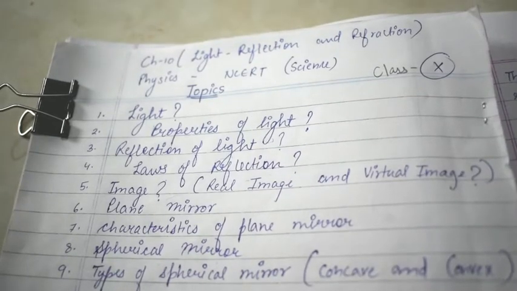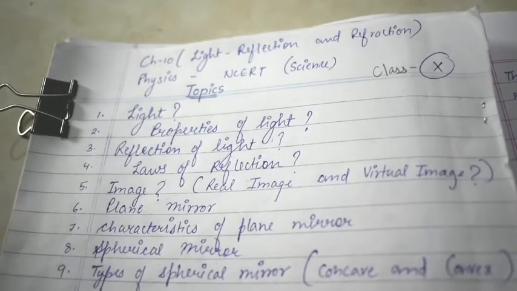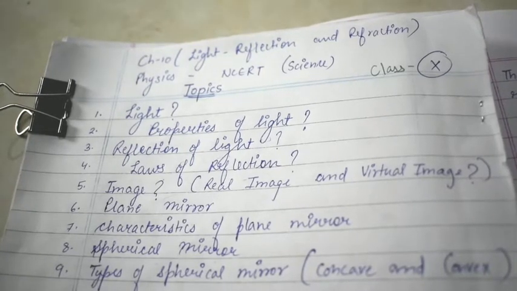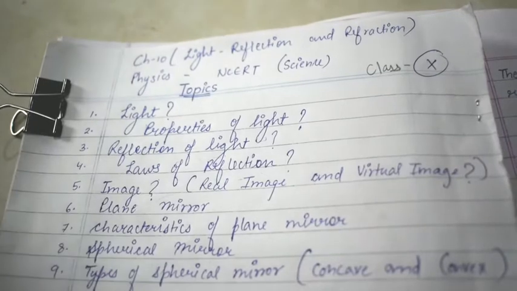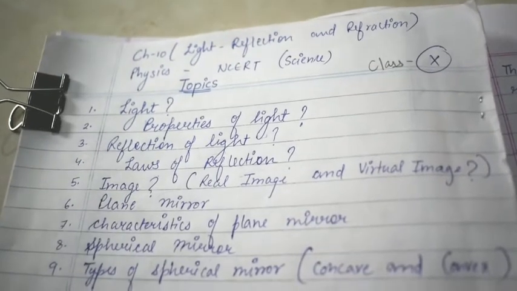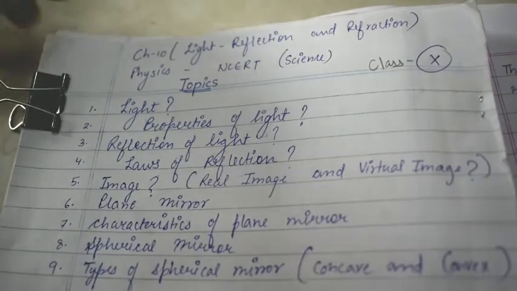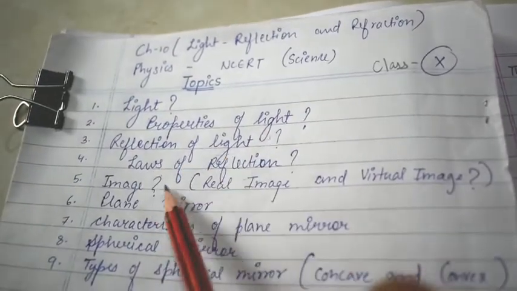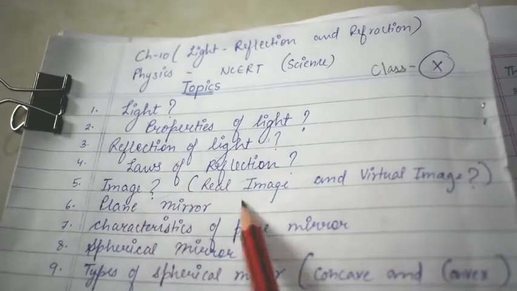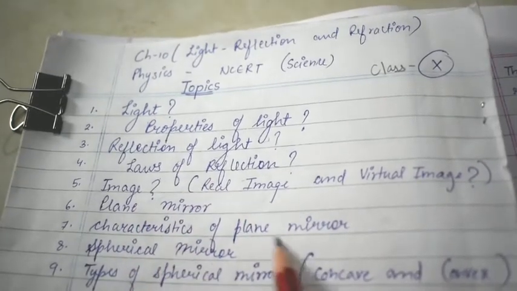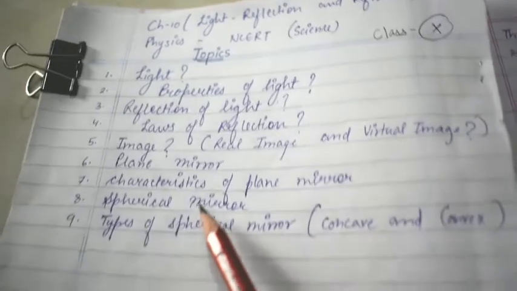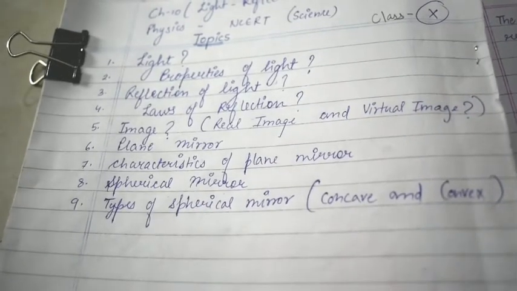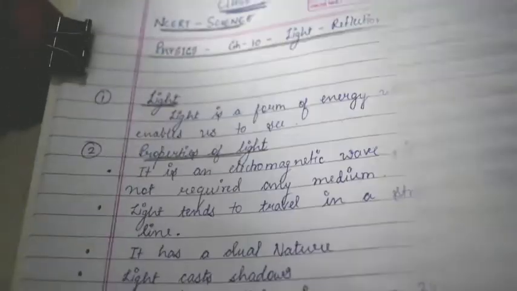Hello friends, in today's video we will be discussing chapter 10 of physics, Light: Reflection and Refraction, NCERT Science class 10th. In this video we will be discussing the topics light, properties of light, reflection of light, laws of reflection, image, real image and virtual image, plane mirror, characteristics of plane mirror, spherical mirror and types of spherical mirror, convex and concave. So let's get started.